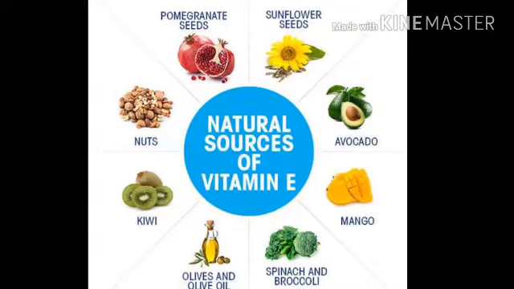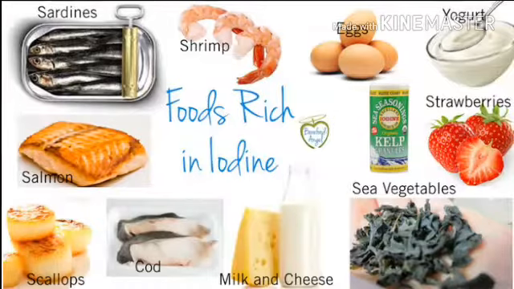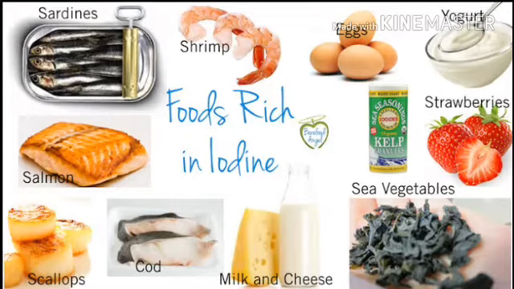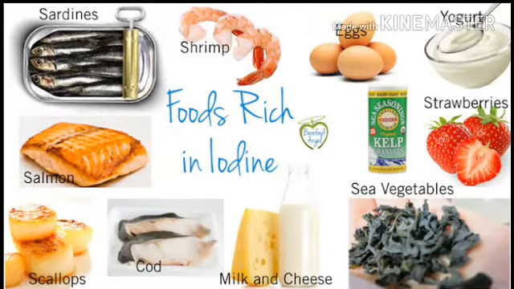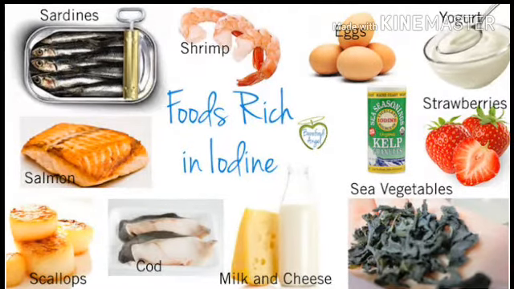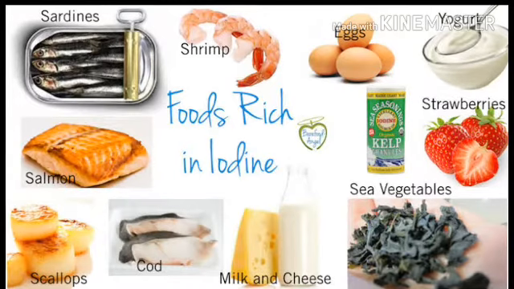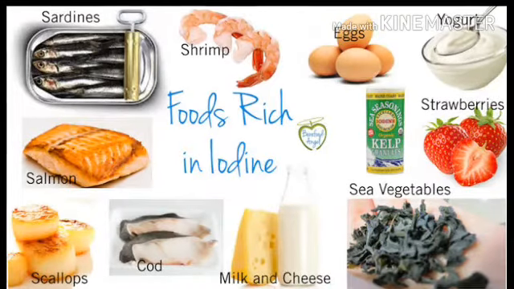So now we'll start with the minerals. The first mineral is iodine. Iodine is a very good mineral. Iodine helps the development of the thyroid gland. Actually the thyroid gland is situated in our neck.